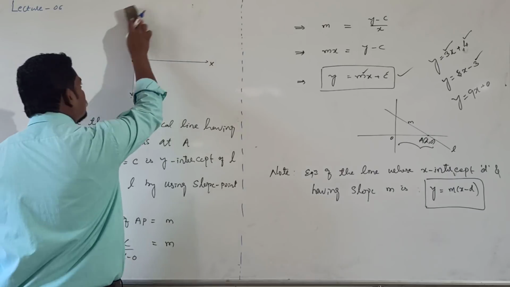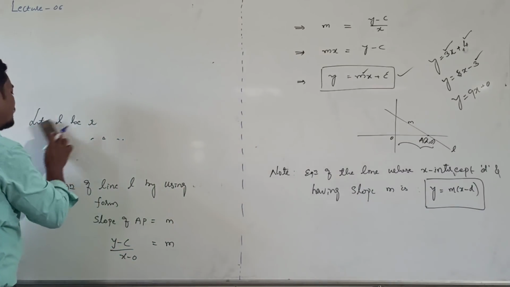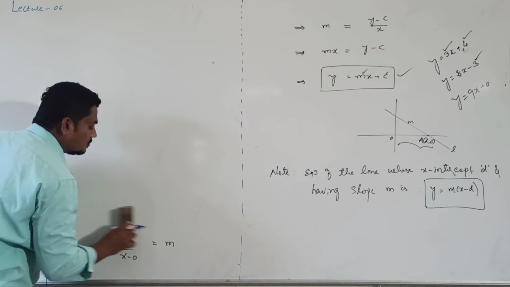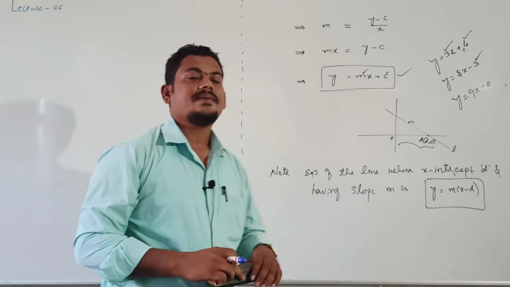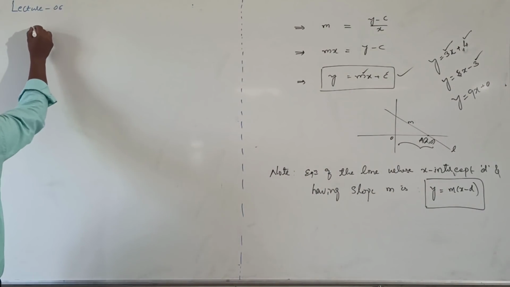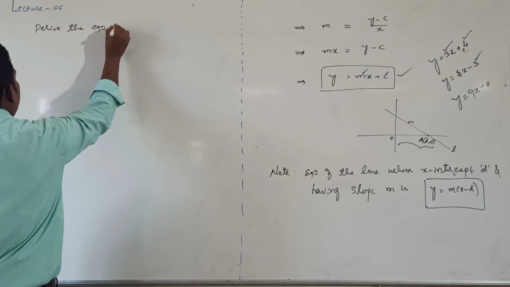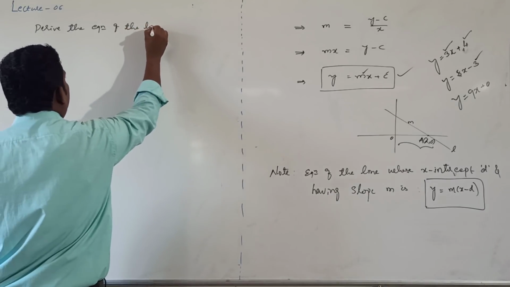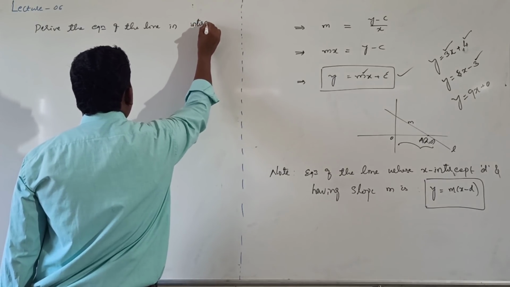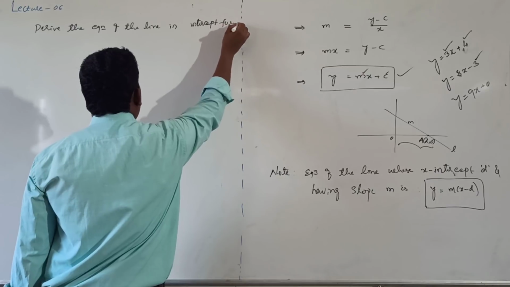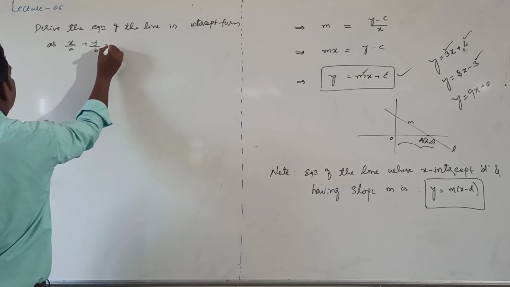Next, equation of the line in intercept form. Derive the equation of the line in intercept form as x by a plus y by b is equal to 1.